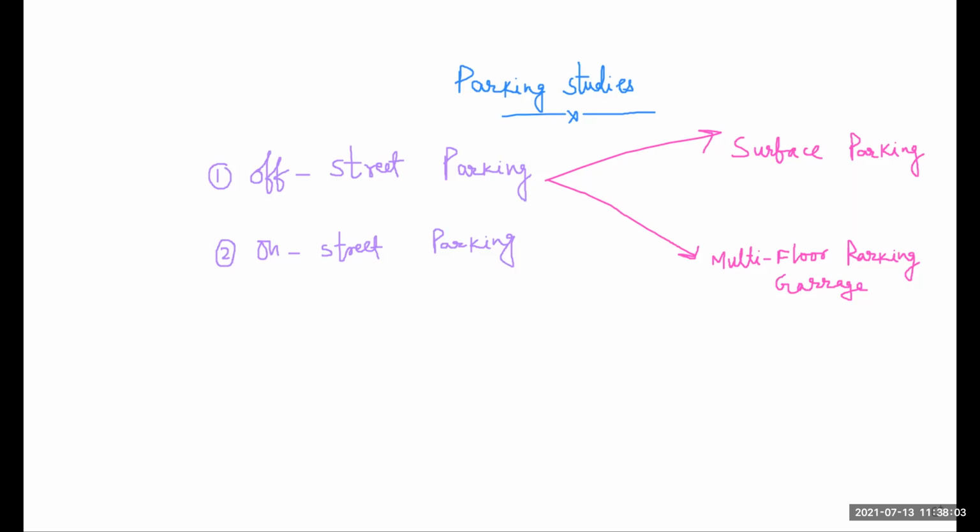In surface parking, vehicles are not allowed to park along the curb, but at some distance from it. Next is your multi-storey parking garage. In this type of parking, vehicles are parked in a structure designed for parking. It is convenient for those who could not find a suitable space to park the vehicle at the desired location.